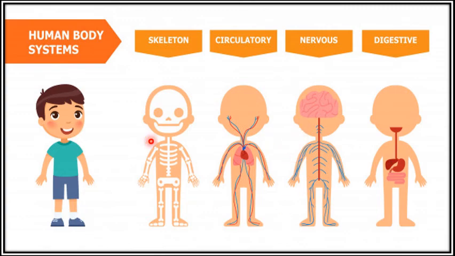If we see a particular system in the body, we can observe that in the skeletal system only bones are visible, in the circulatory system there are blood vessels, heart and lungs, and then the digestive system or digestive tract. Now we are going to learn about the nervous system. We know that our nervous system has three main components: brain, spinal cord and nerves. You can see here the brain, the spinal cord, and how the network of nerves is spread throughout the body. So let's start.